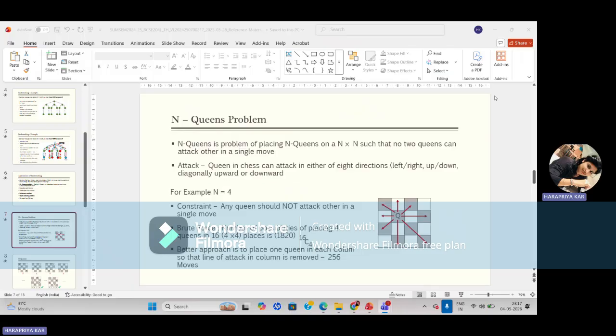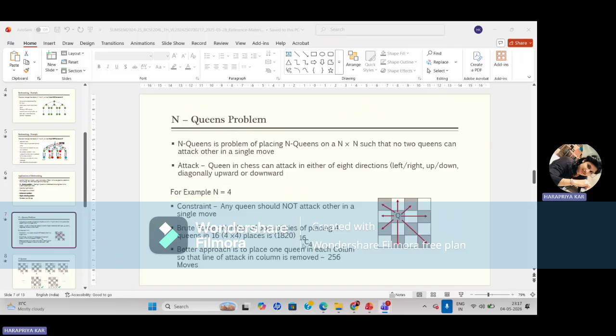In a particular move, they can't attack each other. So here again, if we are going with the brute force, the number of possibilities of placing 4 queens in 4 into 4, that is 16 places, is 1820. How is it? By taking the combination 16C4, we get the output 1820.